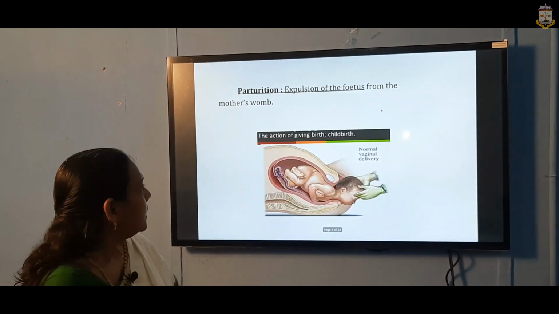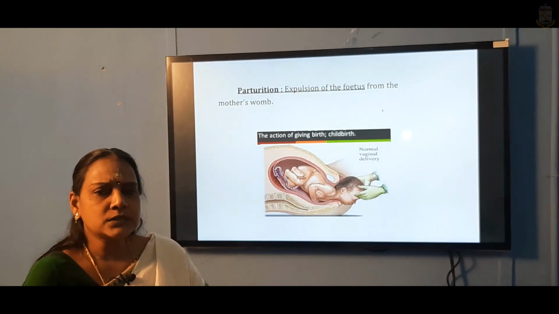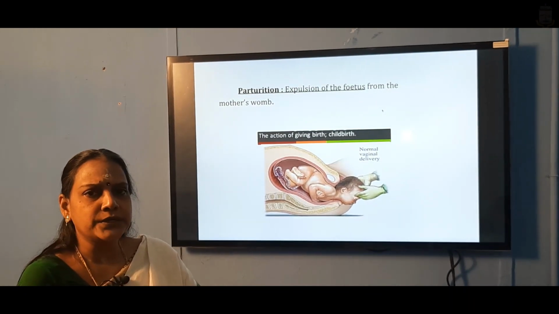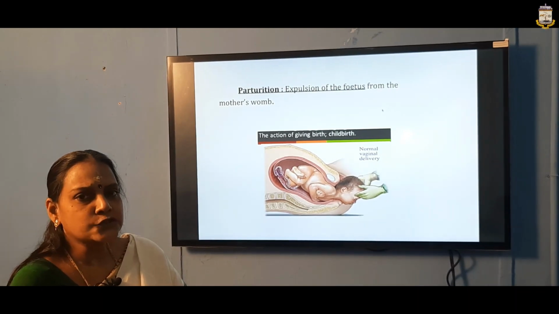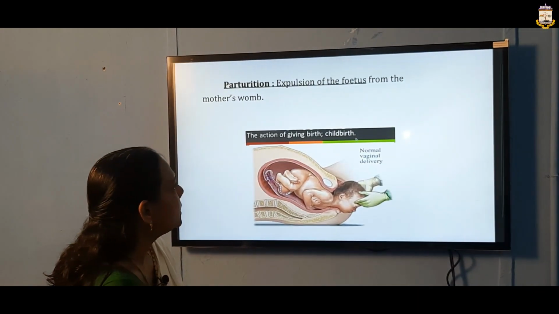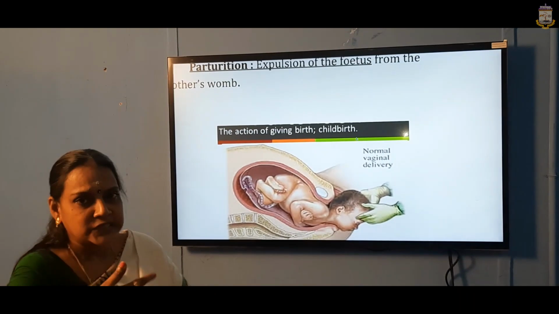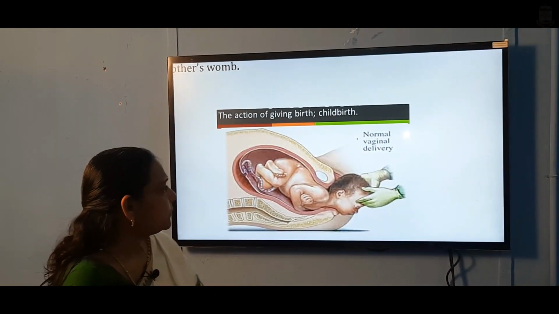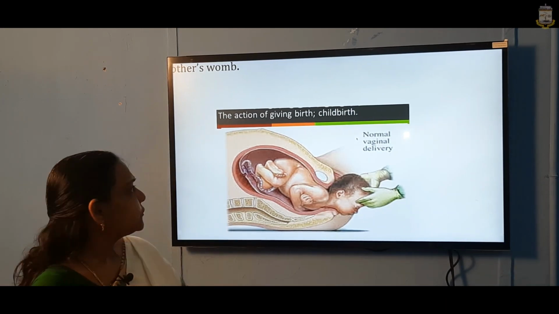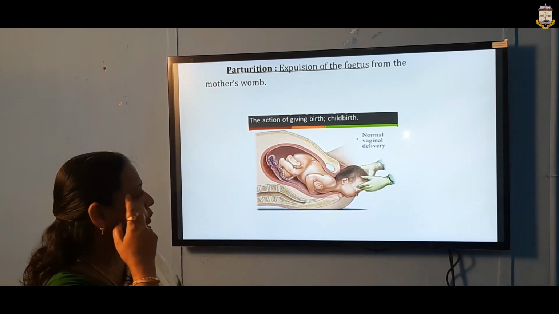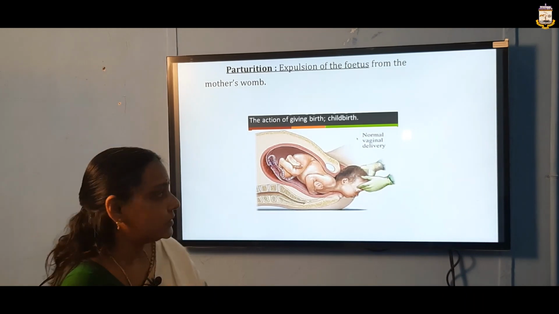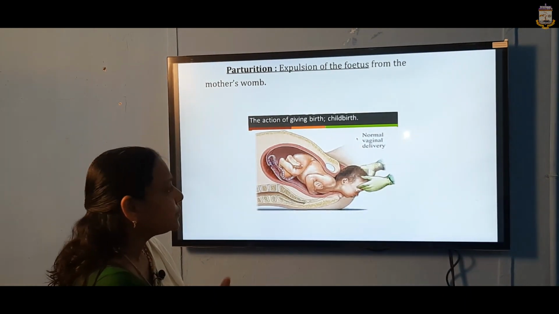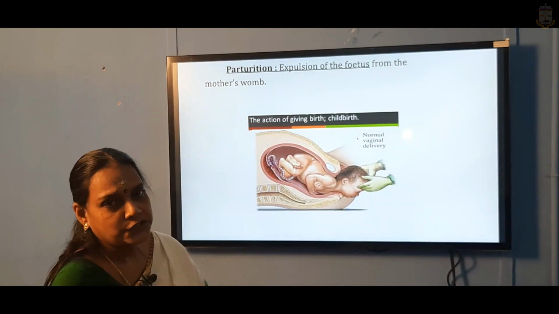And after that, parturition. After organogenesis is completed, the complete development of the fetus is seen. After that it has to go for the last stage, which we call parturition, that means the expulsion of the fetus from the mother's womb, which we call childbirth. So, here you can see that the action of giving birth is called parturition.